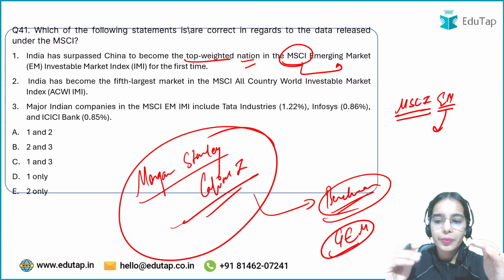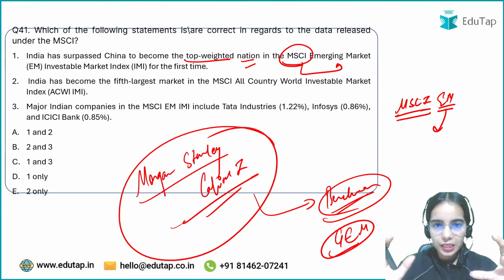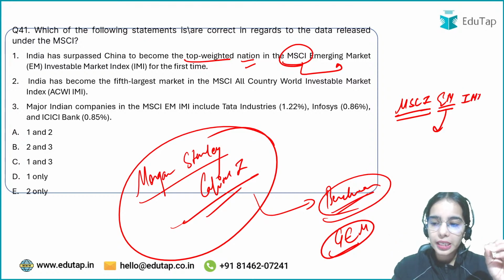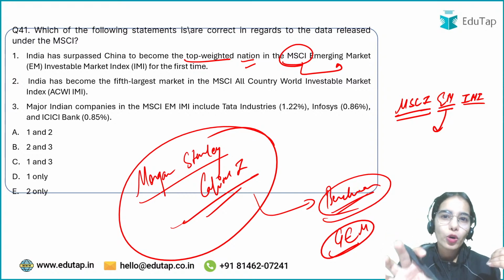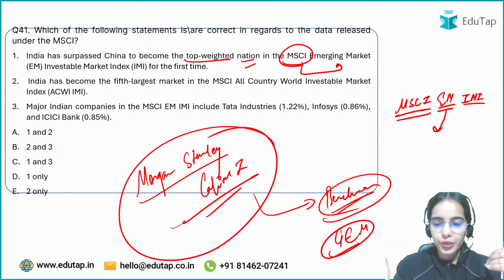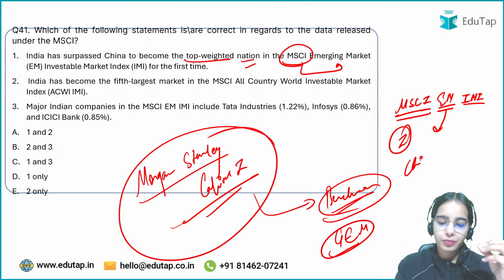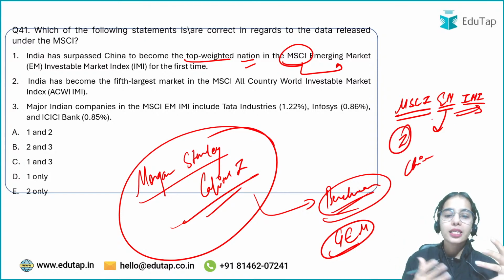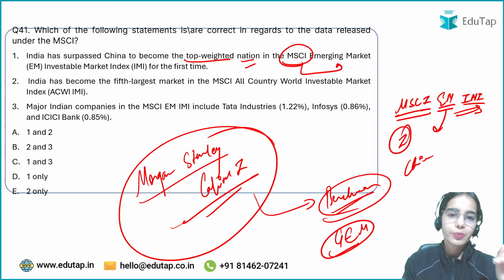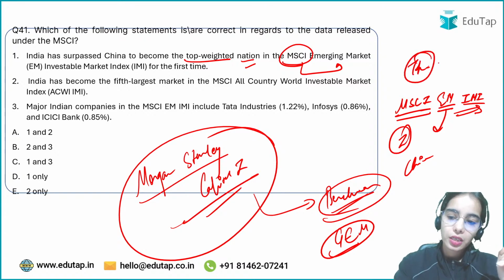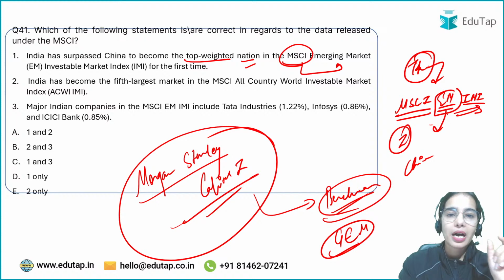So in the MSCI emerging market category, the investable market index shows which country is more investable and which country more foreign investors want to invest in. India has surpassed China in this index, which means India is the more investable country. For the first time this has happened, and now India has become the top country in this index in the emerging market category.